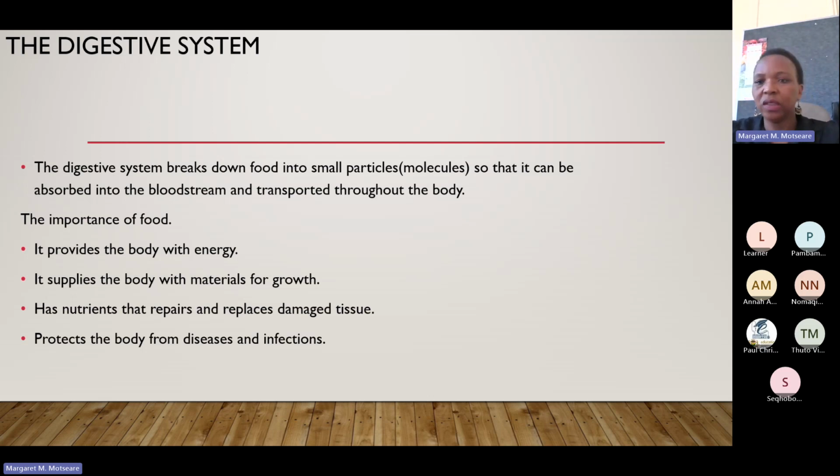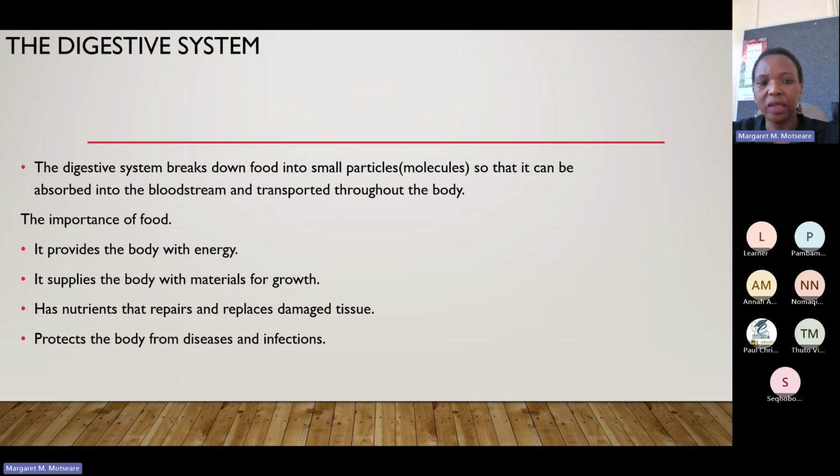And then in the digestive system, you need to eat. It means we're going to look at the importance of food in this whole digestive system. Why is food so important in our bodies? It provides the body with energy. Remember that energy is the ability to do work. In order to do any type of work, it means you need to eat. And then it supplies the body with materials for growth. In order for any body to grow, that person needs to eat. Without food, you're not going to grow.